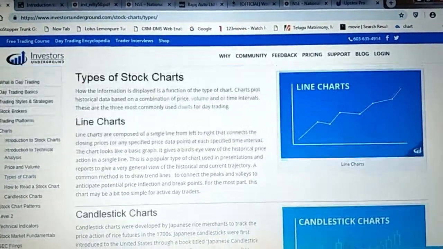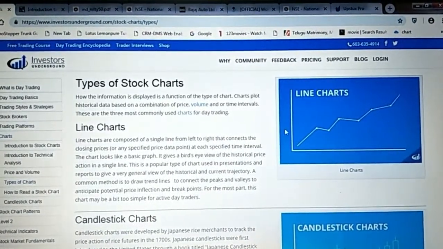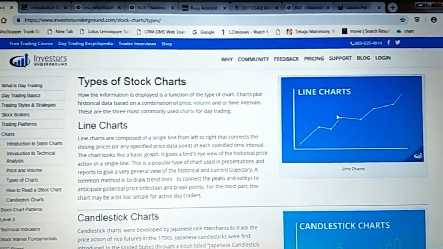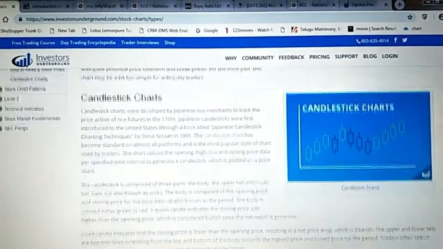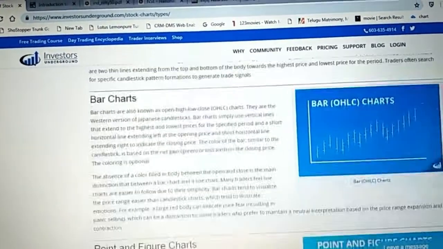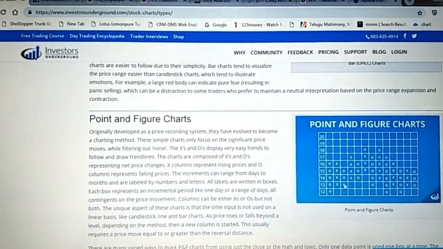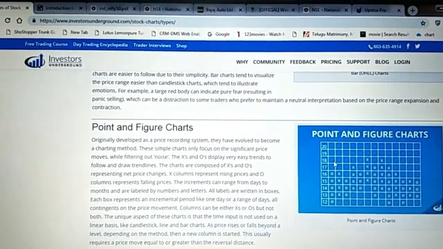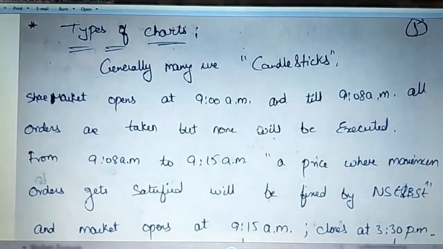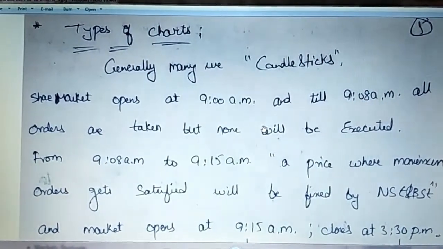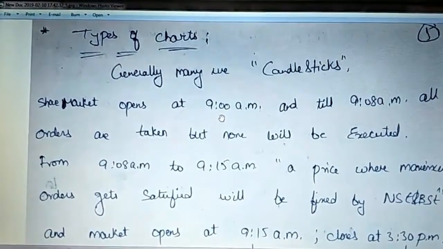Yeah, I was talking about the price movement, right? See, there are different kinds of charts, like line charts, which just show the closing rate of the stock, and candlestick charts, bar charts, point and figure, which shows whether it crossed the previous high or not. Like that, there are many kinds of charts. Many people use candlestick charts. So before going into that, I'll just explain what will happen in the market.